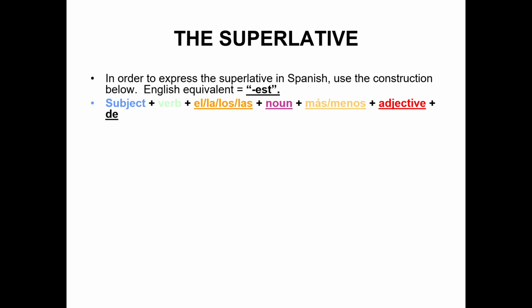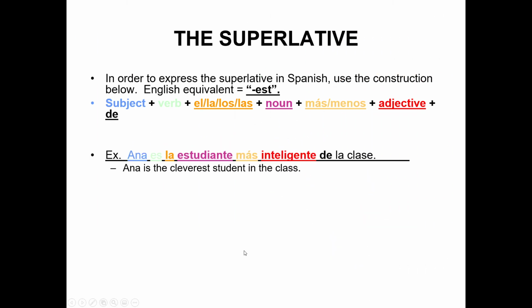You've got subject, then verb, and then your the. All your superlatives, and even in English, use the. Put your the, then your noun, then your más or menos, then your adjective. And if there's more to the sentence, then you're going to have de, and then the rest of the sentence. So, let me give you an example. And it's color-coded for you, too, for each one.